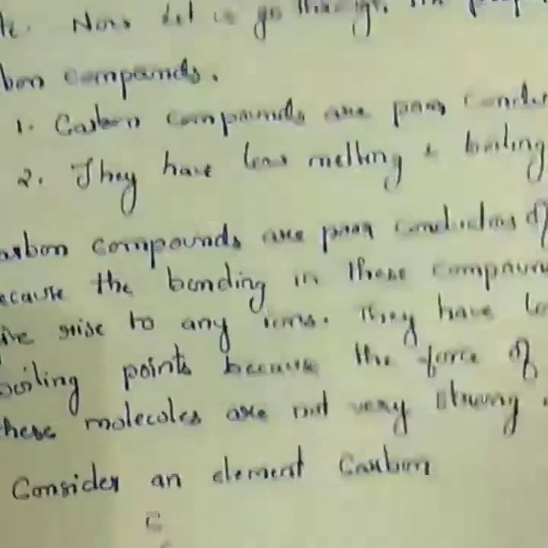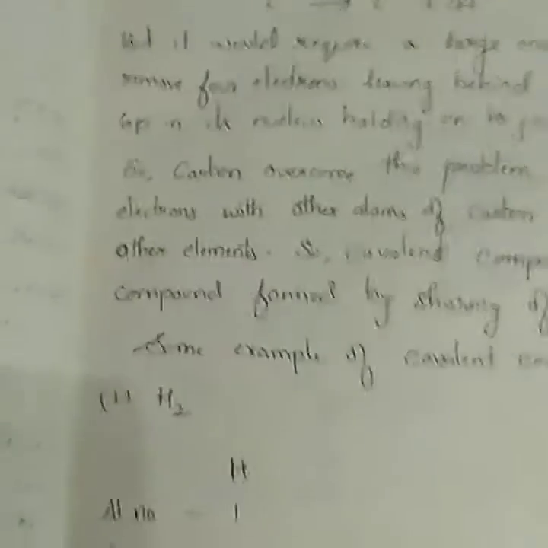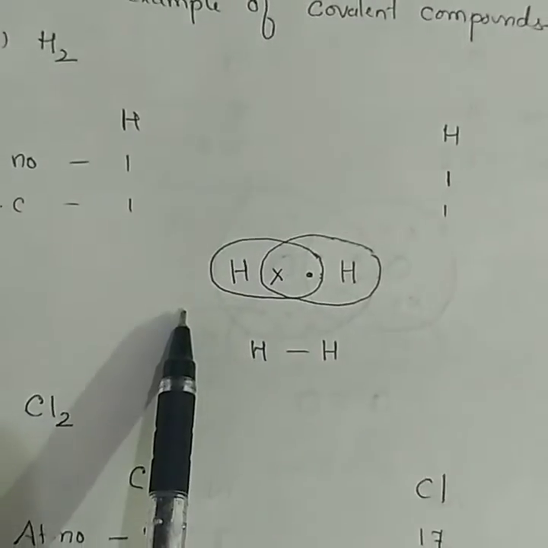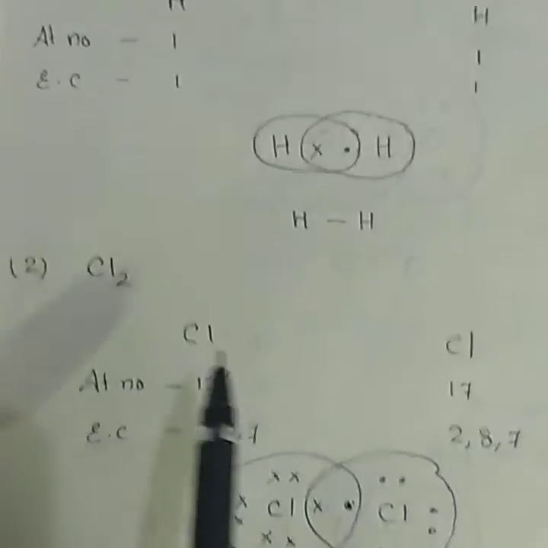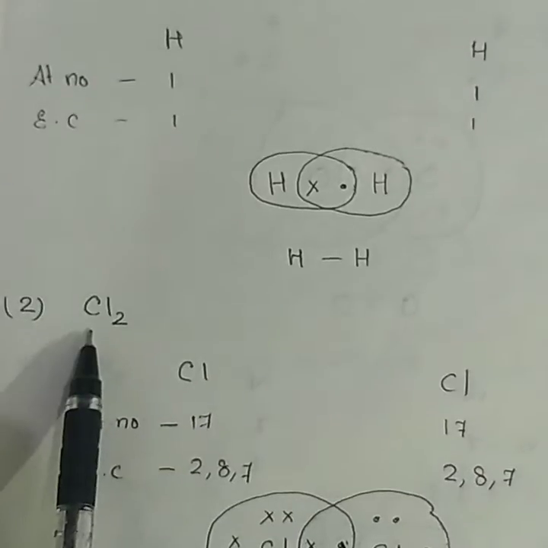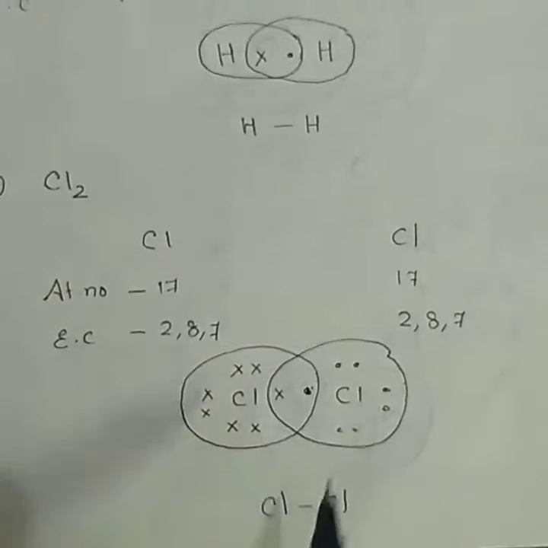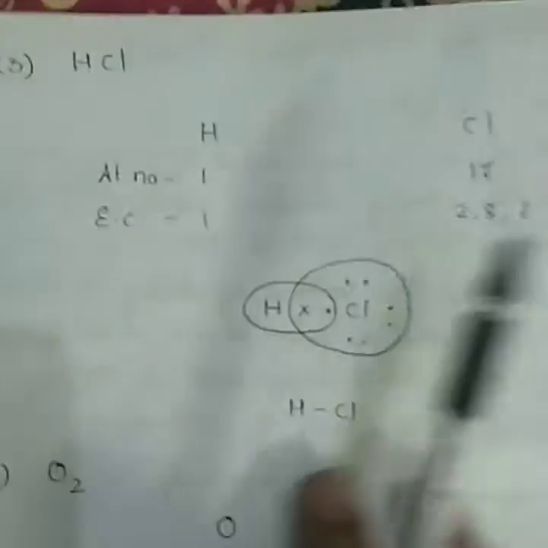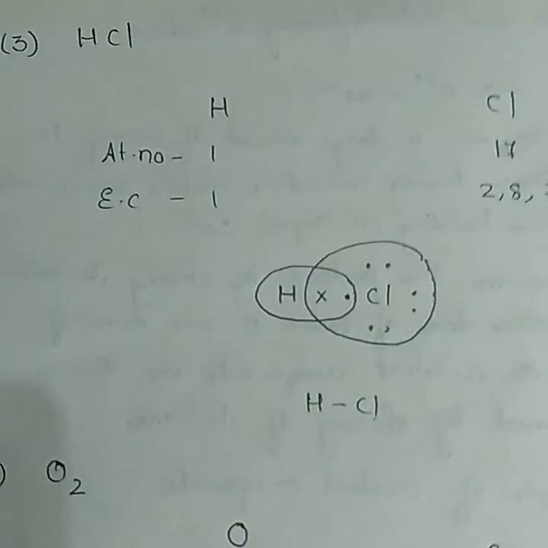In the same way, we can draw the covalent bond structures of different atoms. See, I have drawn in my notebook the bond structure of hydrogen and chlorine, and the dot structure of hydrogen. This is the chlorine electron dot structure, and this is the bond structure. Similarly, I have done 10 examples. I'll draw a few more here, and the remaining examples I'll be sending you as a PDF.